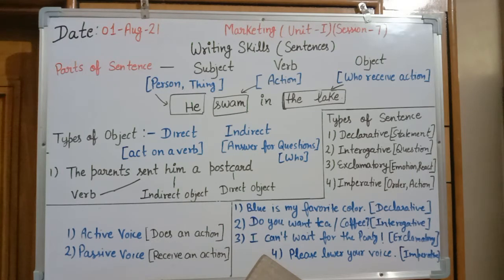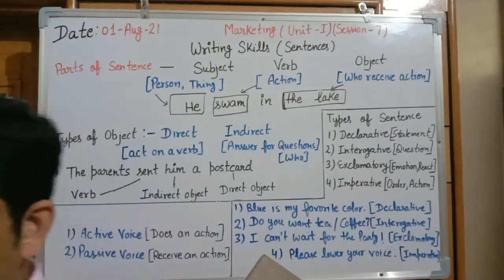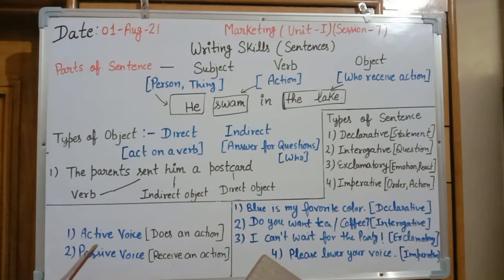Next part is types of sentence. A sentence can be in two forms. It can be in an active form, it can be in a passive form. An active form sentence is one in which the subject performs an action. And a passive sentence is one in which the subject receives an action. Perform an action and receive an action. These are the types of sentence.